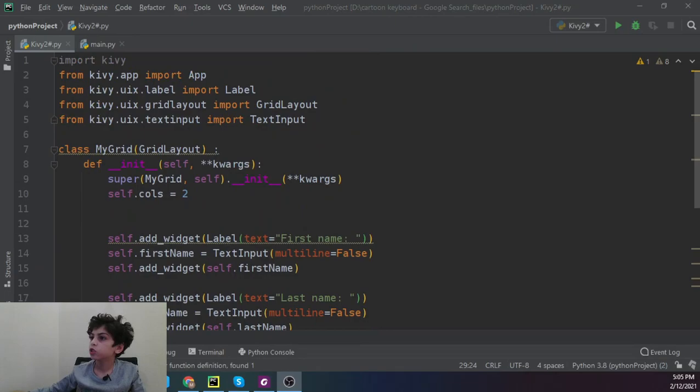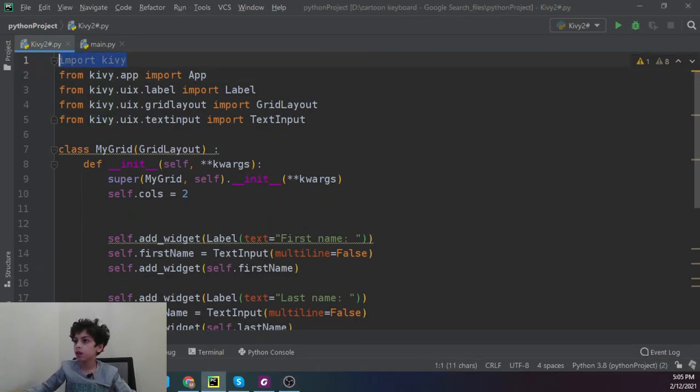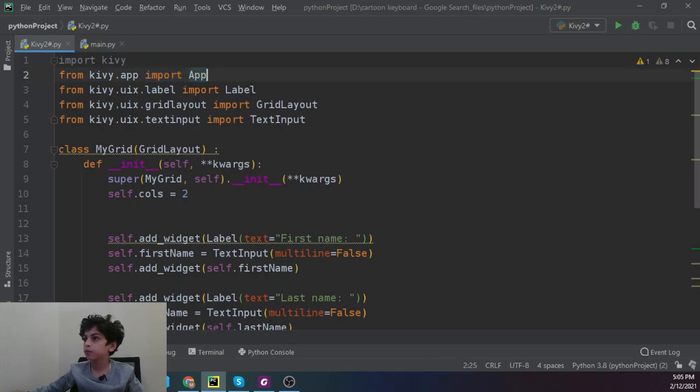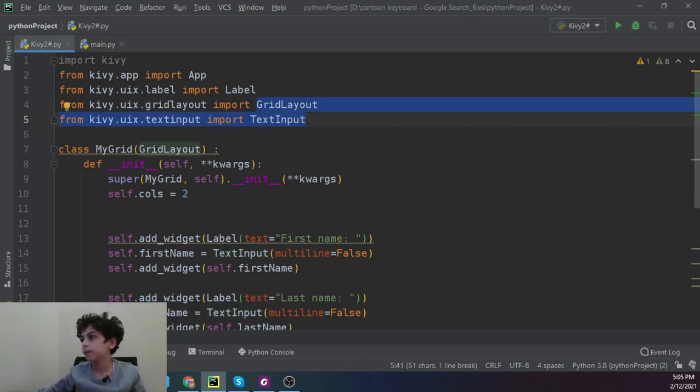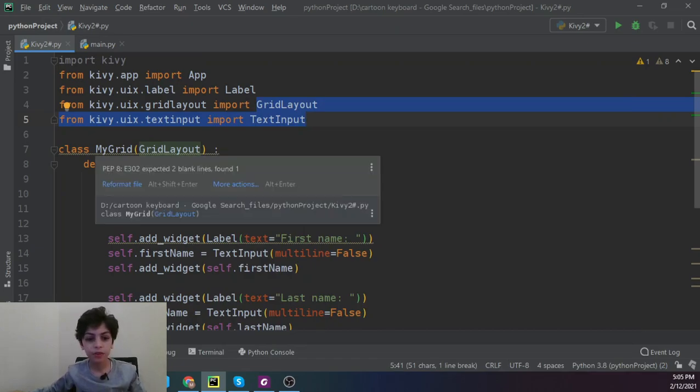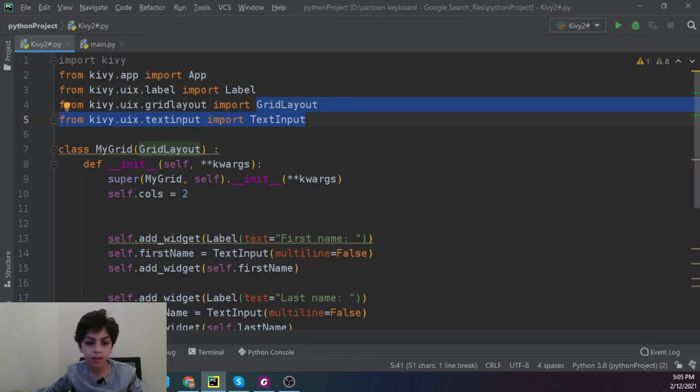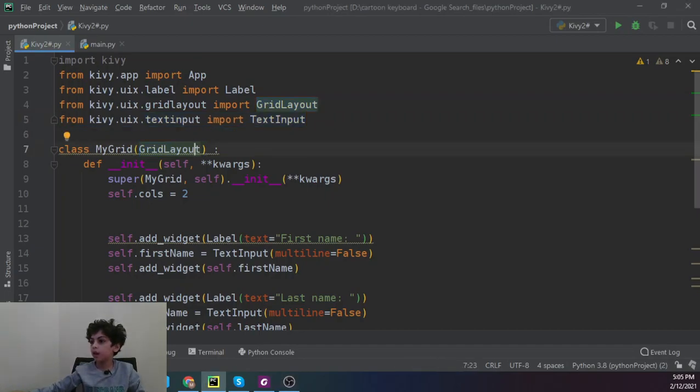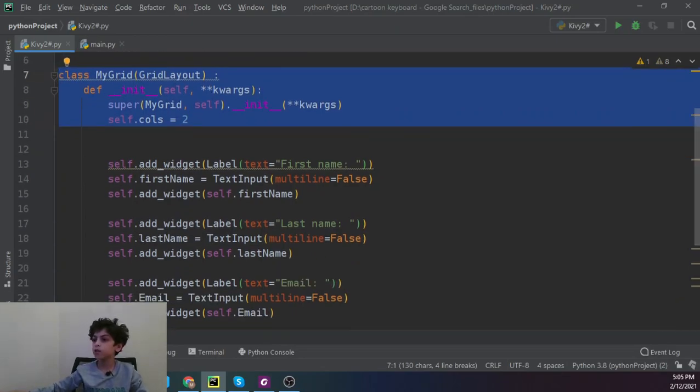So yeah, just a quick summary of what we did. We imported kivy, imported our app, imported our labels, and imported grid layout and text input. Text input and grid layout are the most important two, because these are what we learned in this video. After that we have MyGrid, and then we're going to say GridLayout. In this part, we're going to customize and start our grid layout.